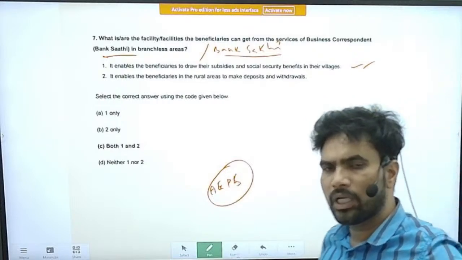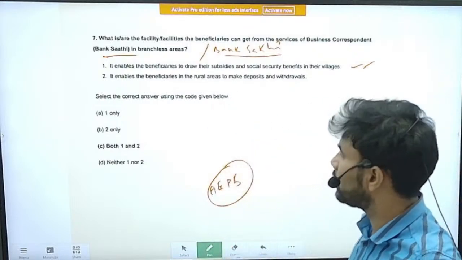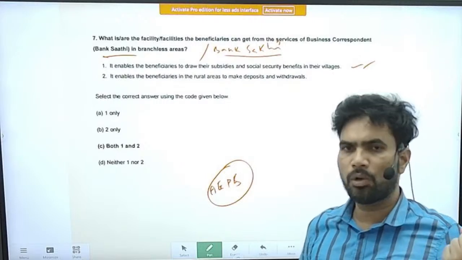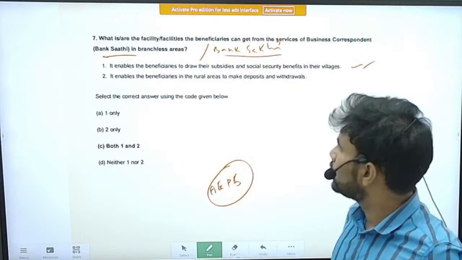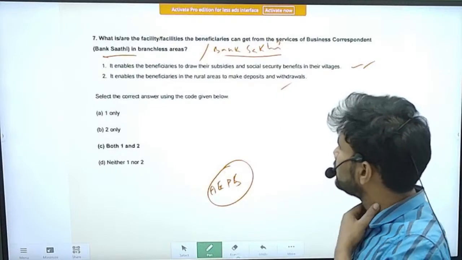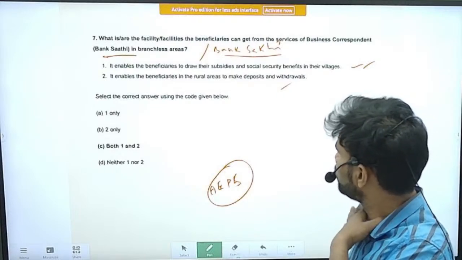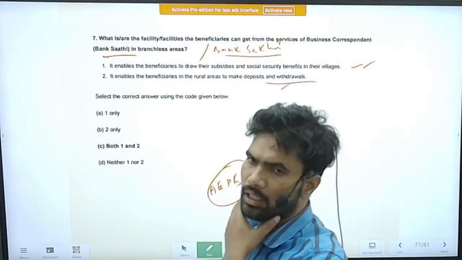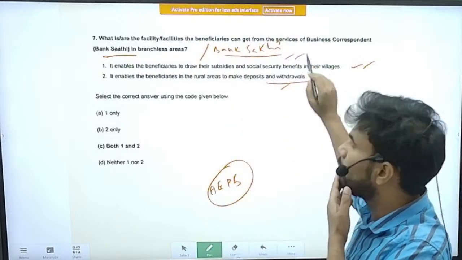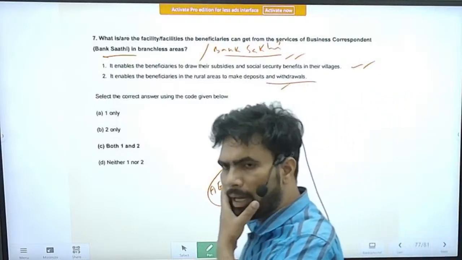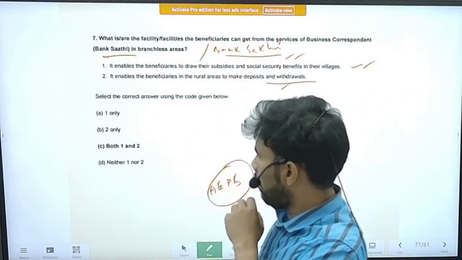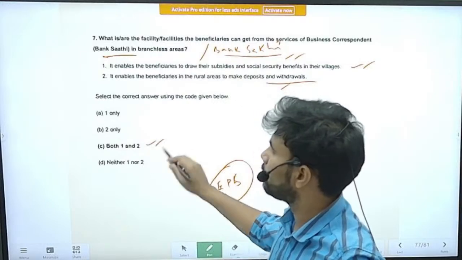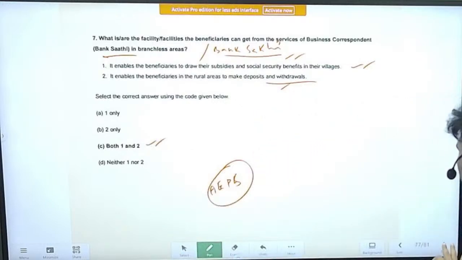They just have to put their thumb, and the verification will be done. So if they want to withdraw money, they can withdraw money. Even if they want, it enables the beneficiaries in the rural areas to make deposits and withdrawals. So this can also be done. These are the benefits of bank sakhi or bank sathi. Right. Correct option is option C. Both the statements are correct.